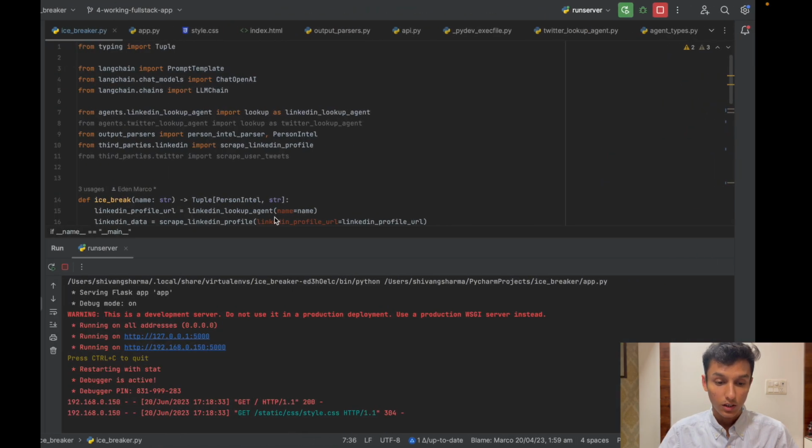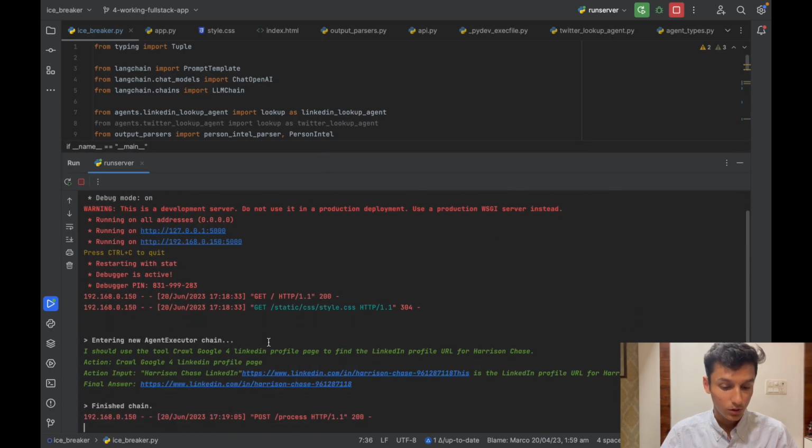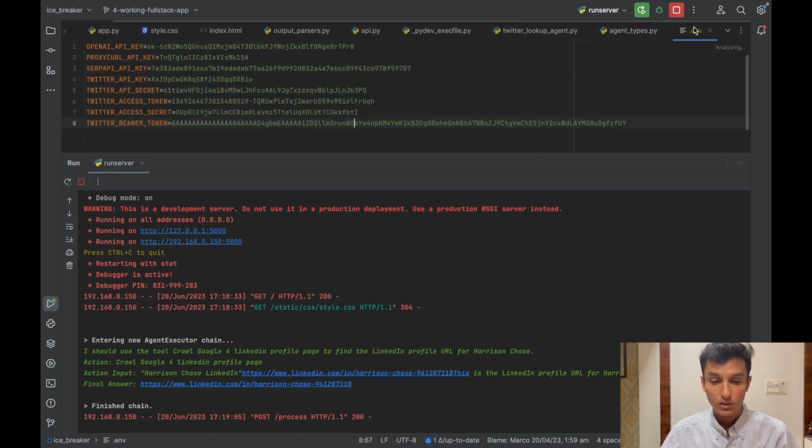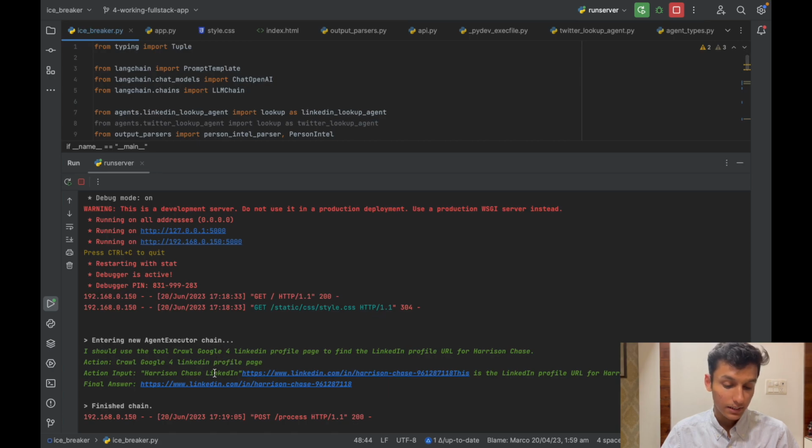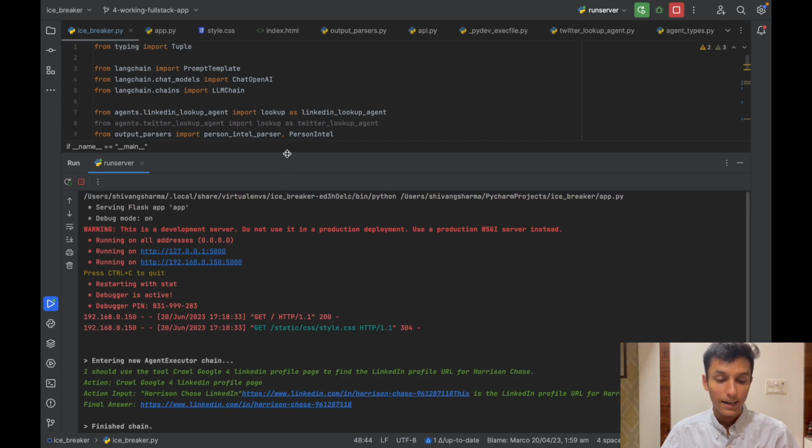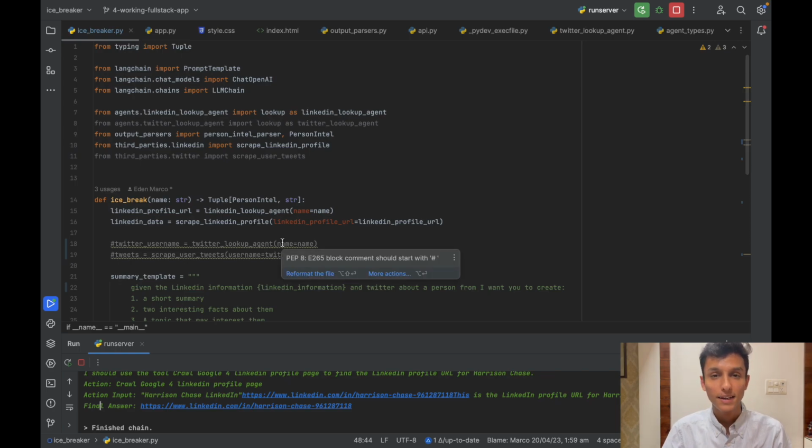In the code we can also see that this was the response from OpenAI, for which we are using our own personal API keys, which can be seen over here where we have implemented all the API keys. It first searched for Harrison Chase's LinkedIn, and this is how we got the final answer. Now moving all the way back to the first part of the project, where we have only implemented the code for the summary, I'll move back to that code.